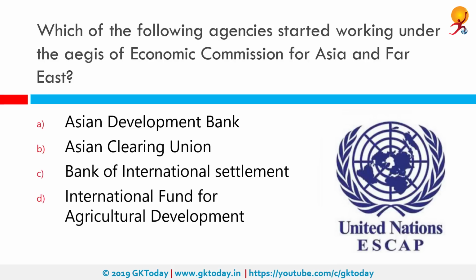Which of the following agencies started working under the aegis of the Economic Commission for Asia and Far East? That would be the Asian Development Bank. So what is ESCAP? ESCAP is one of the 5 regional commissions under the jurisdiction of the United Nations Economic and Social Council. And it was established in order to increase economic activity in Asia and the Far East, as well as to foster economic relations between the region and other areas of the world.